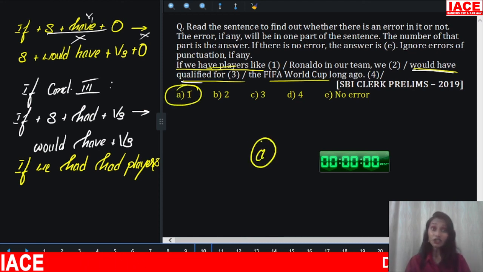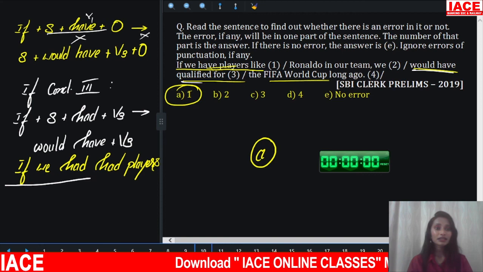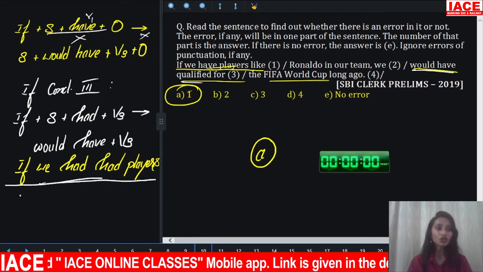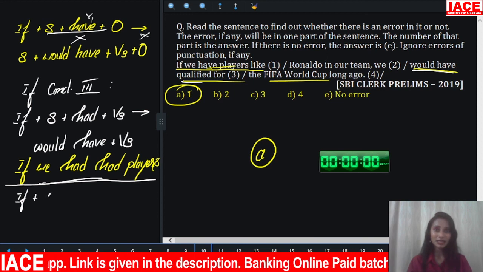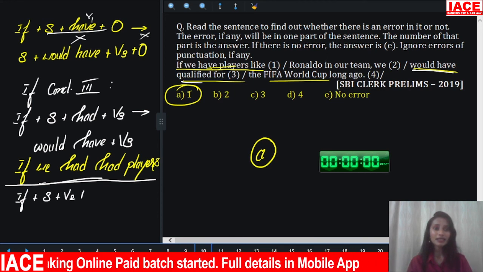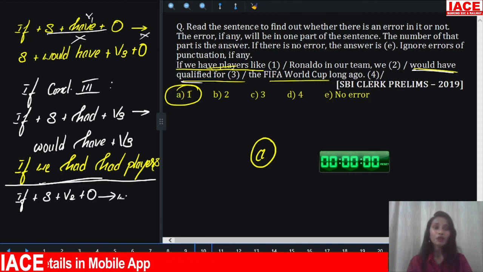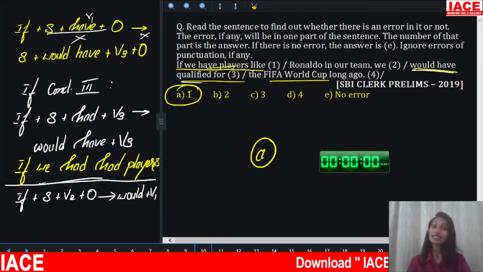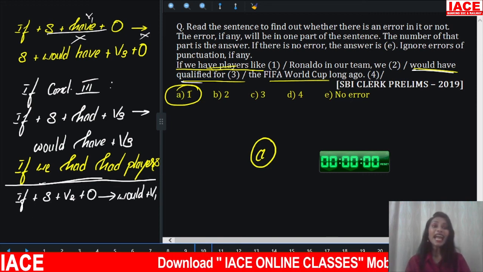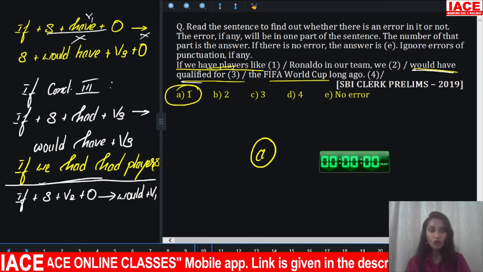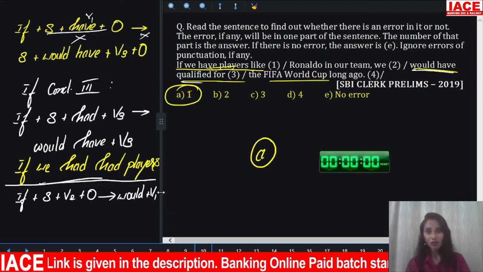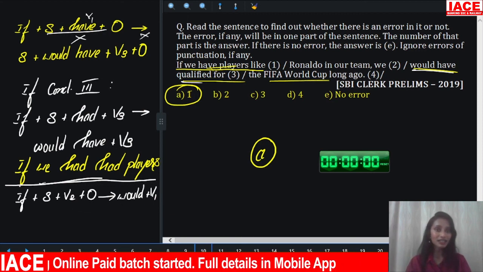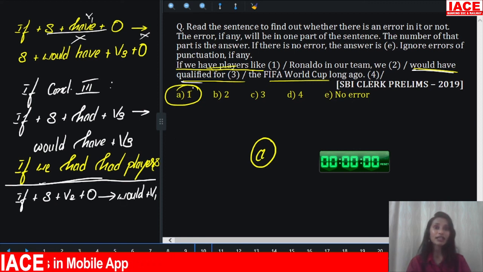So you have condition 2 also. In condition 2, what is the structure of the sentence? This is for condition 3. But condition 2 is if plus simple past, that means subject plus V2 plus object, followed by would plus V1. That means this sentence, if I have to write in condition 2: if we had players like Ronaldo, we would qualify for the FIFA World Cup long ago. But this is not condition 2, it expresses condition 3. So here we require condition 3. I hope it is clear.